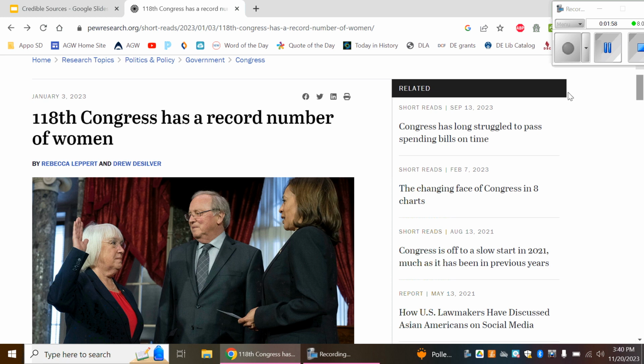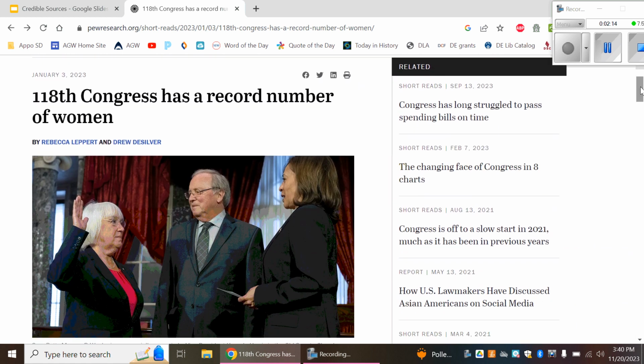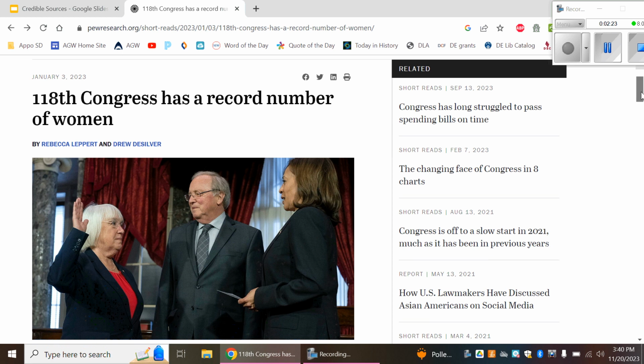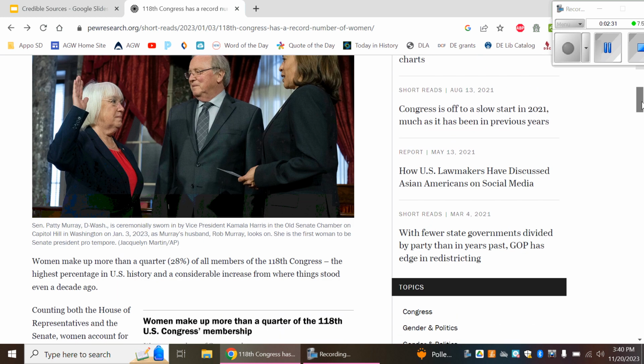As I scroll through this article a little bit, I can see that it was published January 3rd, 2023. That's pretty recent. And I can see the names of both of the authors of this article. Ahead of time, I went ahead and clicked on those. Both of those take you to a page where Pew Research tells you more about them as authors, as editors. I'll skip that for this video, but you can see right off the top, the title is on topic, it's recently published, and I can see who these authors are. So C, it's current. R, we hope relevant. A, the author. We're left with accurate and purpose.